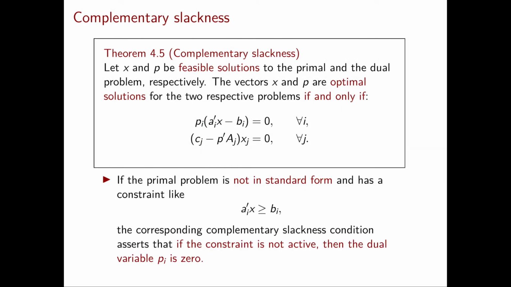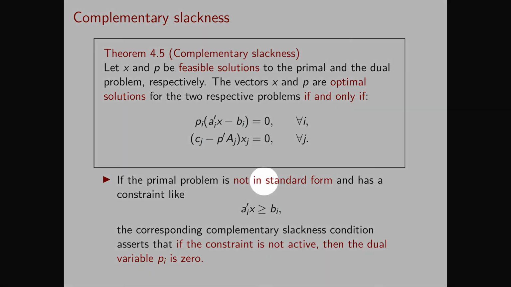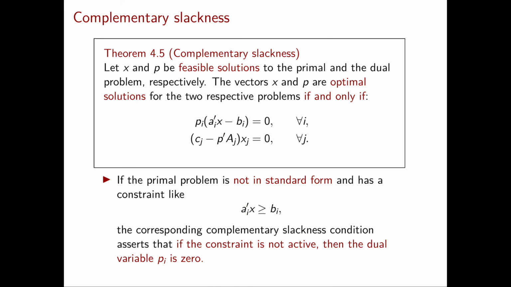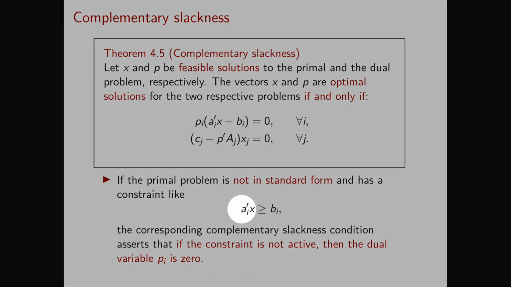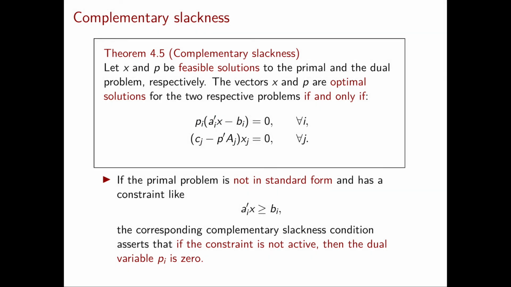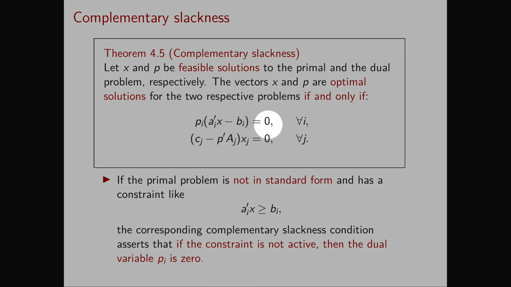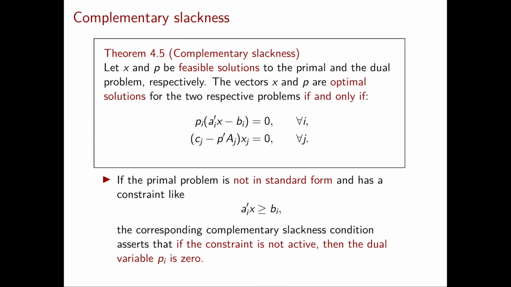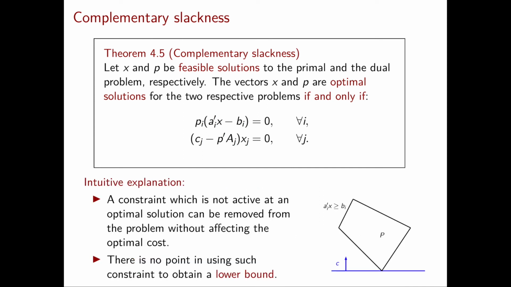So now let's consider instead the case where our primal problem is not in standard form and also has a constraint of the form a_i transpose x greater than or equal to b_i. Then the corresponding complementary slackness condition says that if the constraint is not active, we need to have the corresponding dual variable p_i equal to 0. And this fact has a clear geometric explanation.